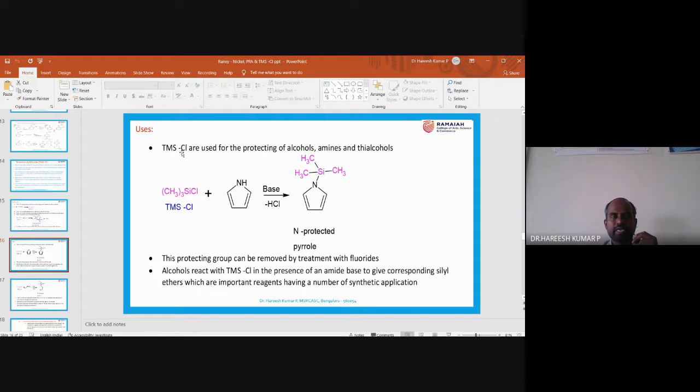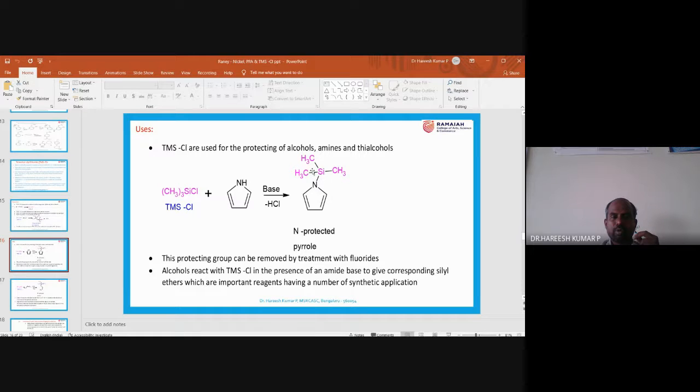So here TMS chloride is used for protecting alcohols. It is also used as a protecting group for amines and thioalcohols. Thioalcohol means SH containing compounds. OH containing compounds are called alcohols. NH2 containing compounds are called amines. Here TMS chloride can react with the amine. What is the name of this compound? This compound is pyrrole. So H and Cl will go out as a byproduct, and there will be a new bond formation between this nitrogen and this silicon. Now the nitrogen is protected.